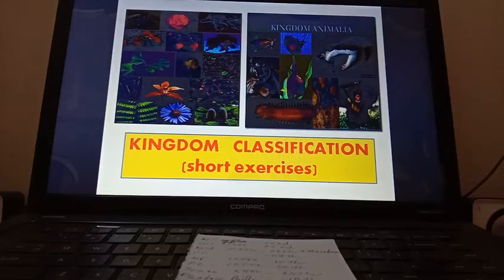Now next one is choose the correct answer. Number 1, who proposed 5 kingdom classification? Answer is R. Whitaker. Number 2, binomial nomenclature was given by Linnaeus. Number 3, hemocoel is found in both A and B, means both Arthropoda and Mollusca.